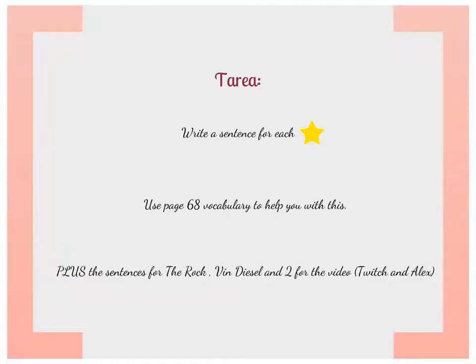Okay, my lovelies, I know that this says please use page 68 of your vocabulary, but really you're not using page 68, you're using pages 18 and 19 in your vocabulary to help you, but I do want you to write 1 sentence for each one of these stars right underneath your notes. The title for that would be Star Sentences. You'll start with más que, menos que, and you'll go all the way through.